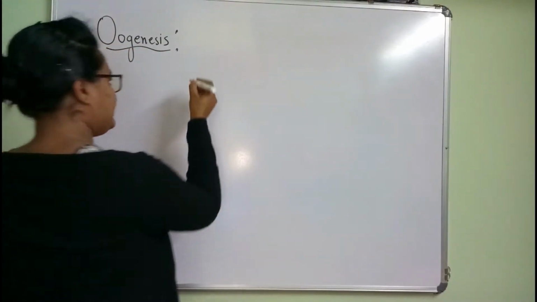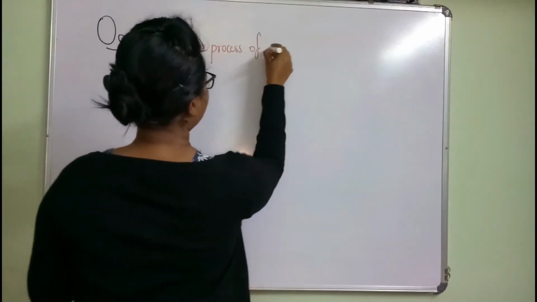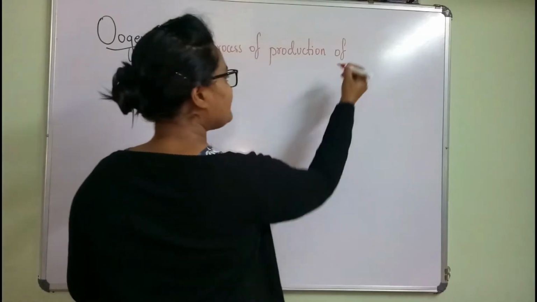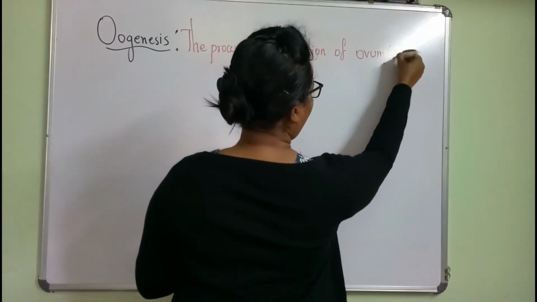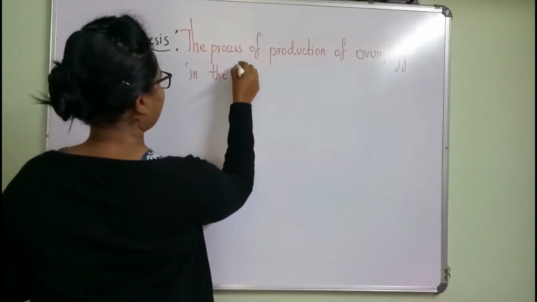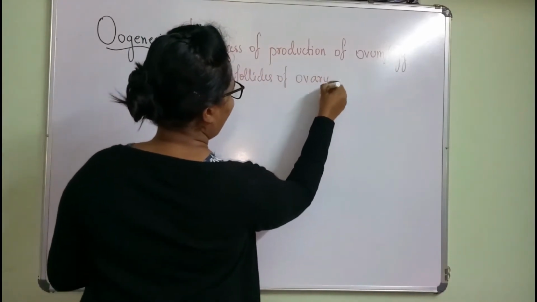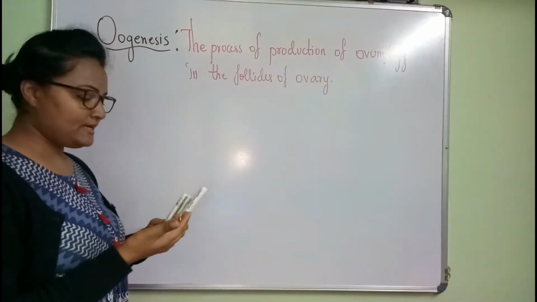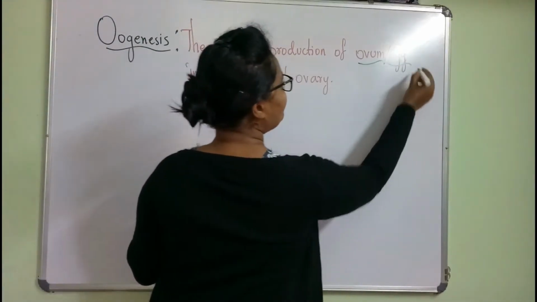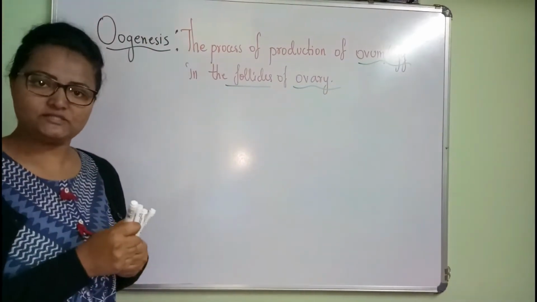So oogenesis is the process of production of ovum or egg in the follicles of the ovary. What is it? Oogenesis is the production of ovum or egg in the follicles of the ovary.